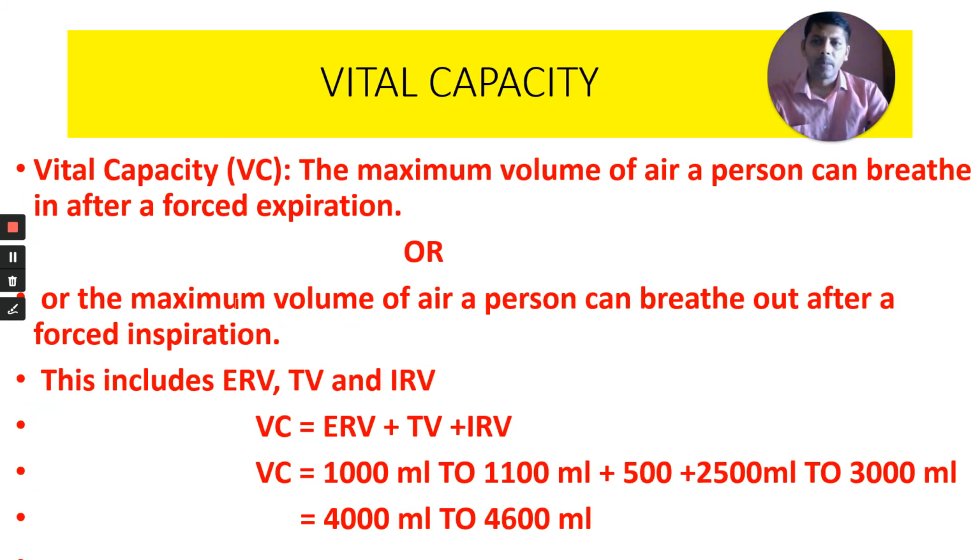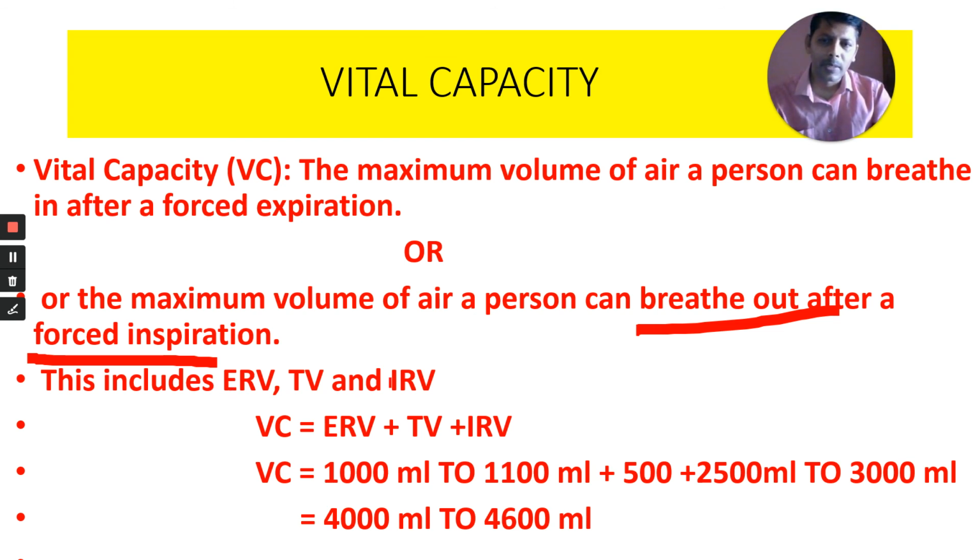Vital capacity: the maximum volume of air a person can breathe in after forced inspiration, or the maximum volume of air a person can breathe out after a forced inspiration. Except here, we don't add one thing, that is residual volume. Residual volume is not here. Residual volume we include in all the remaining capacities, except vital capacity.